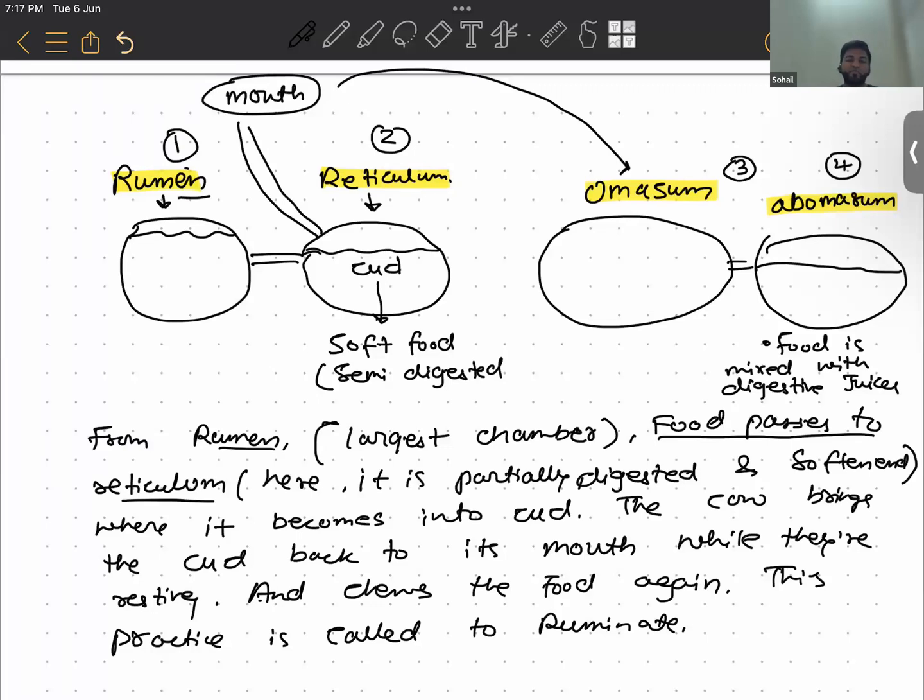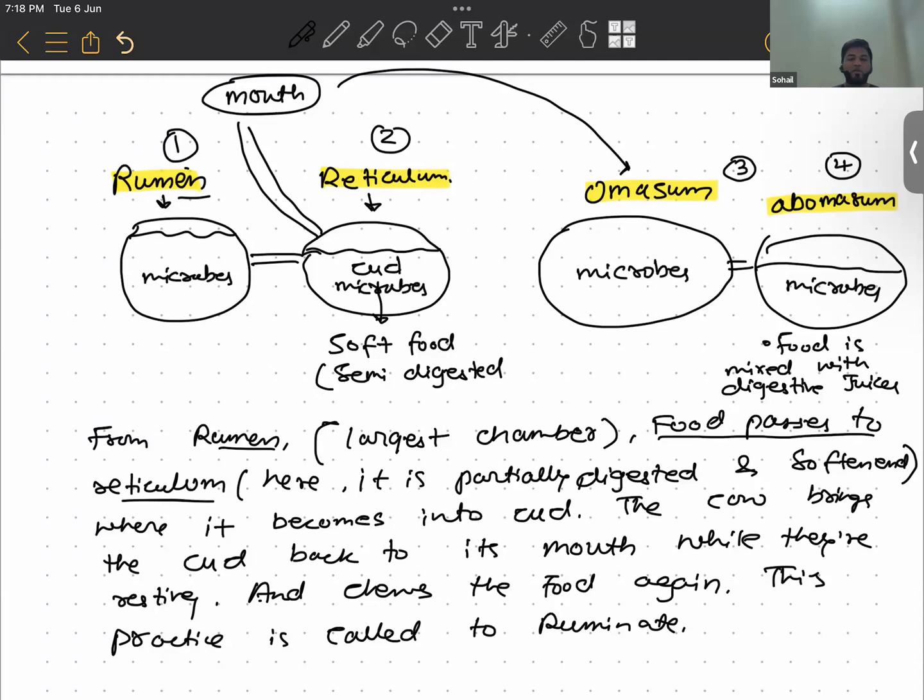Here digestive juices mix into the food and further absorption of food takes place. And in all these chambers, bacteria, that is microbes, are also present to help in breaking down the food. What is microbes? In short, microorganisms are called microbes. Right, guys?